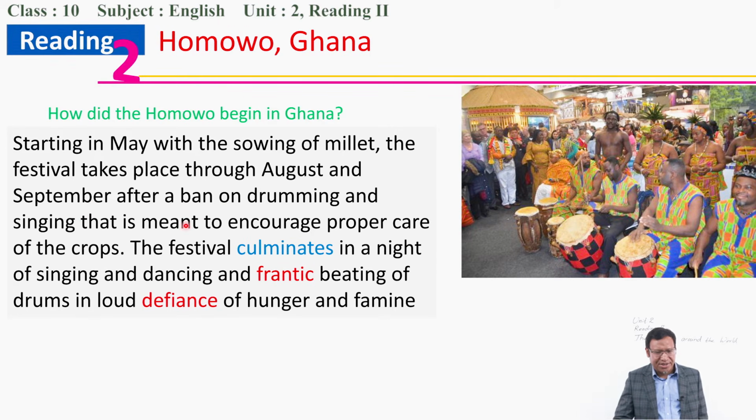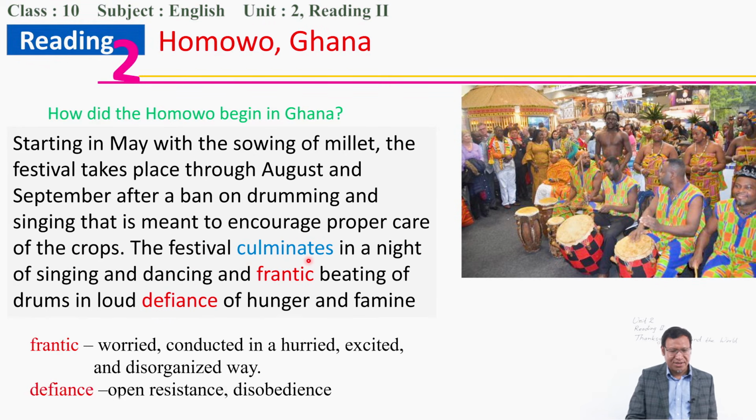But after this, they have a ban on drumming. They do not drum for some time, when it is time for the crops to ripen. And singing too, to encourage proper care of the crops. In order to take proper care of the crops, they ban drumming and making noise for certain times. But again the festival culminates.